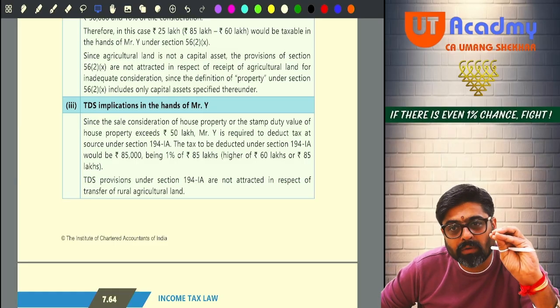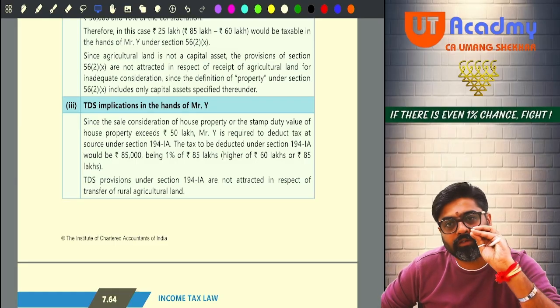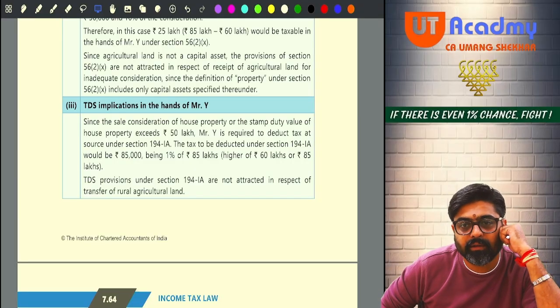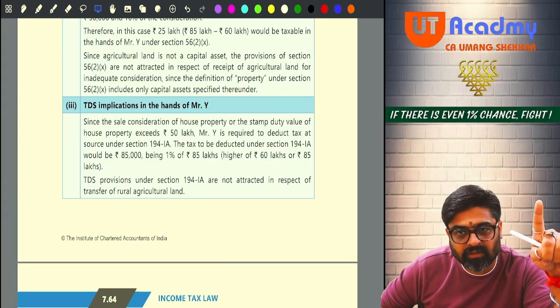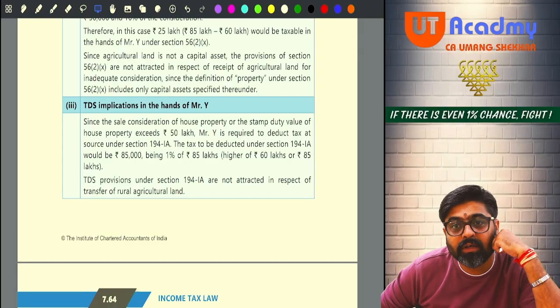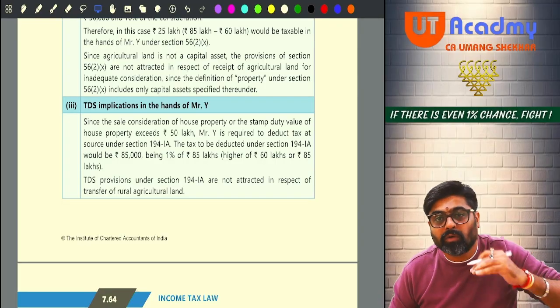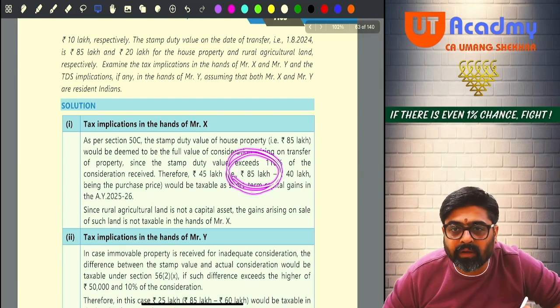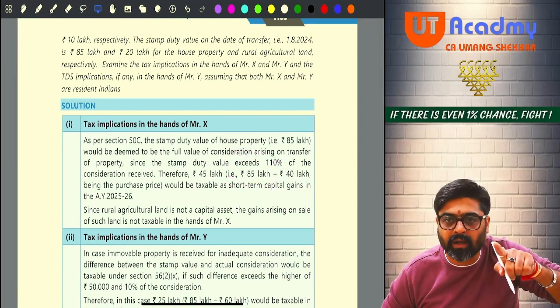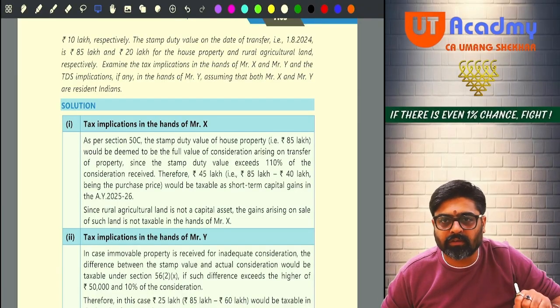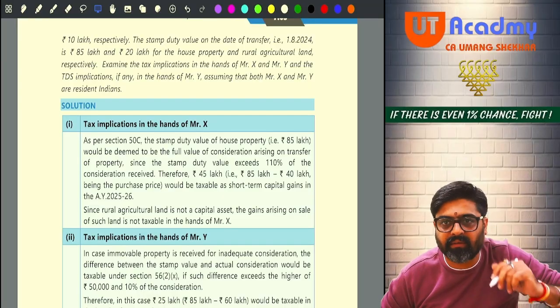Understanding? But the amount of TDS will be deducted on the sale consideration or the stamp duty value, whichever is higher. So what is the sale consideration here? 60 lakhs. Are we charging 60 lakhs as your income or 85 lakhs as your income? Mr. X, to calculate your capital gains, what was your income? Did we take 60 lakhs or 85 lakhs? So we are considering your income to be 85 lakhs. Would we tell Mr. Y to deduct TDS on 60 lakhs, or at 85 lakhs?